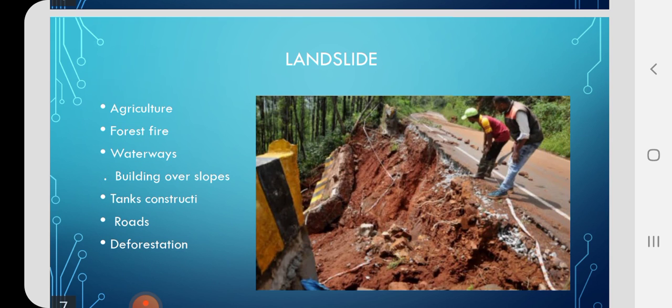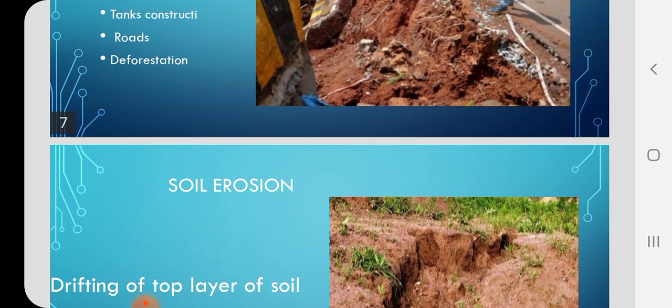So when the buildings are constructed in the hills, we need some transport to go to that place. So when we are talking about transport, it becomes road and railway roads. So this is the way how we are degrading land, and this causes landslide.